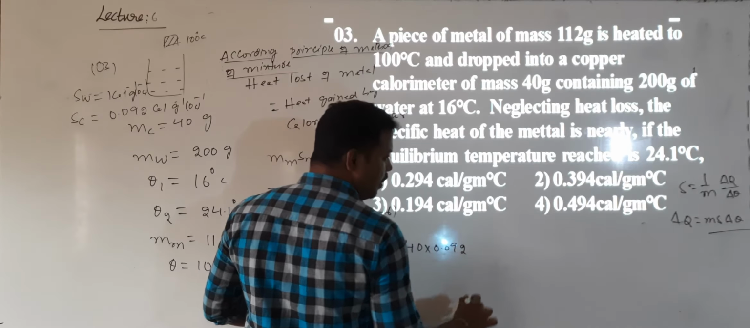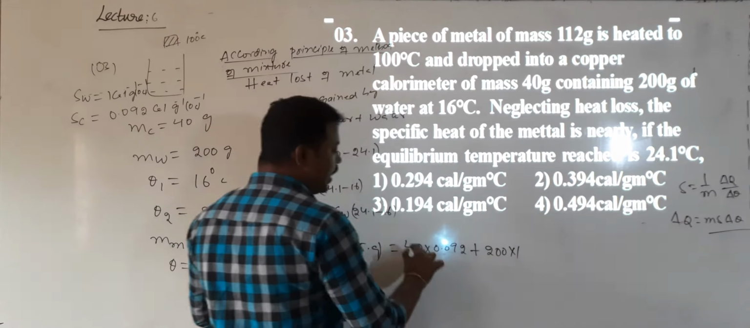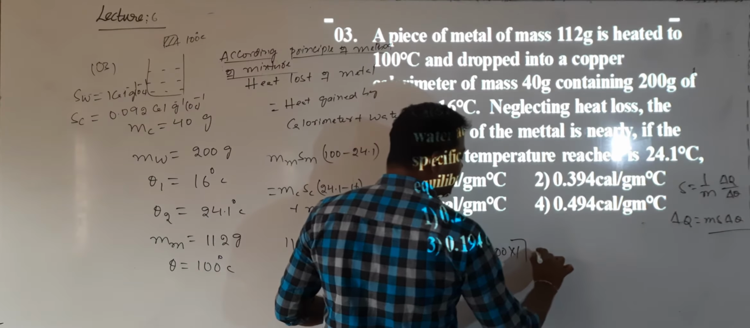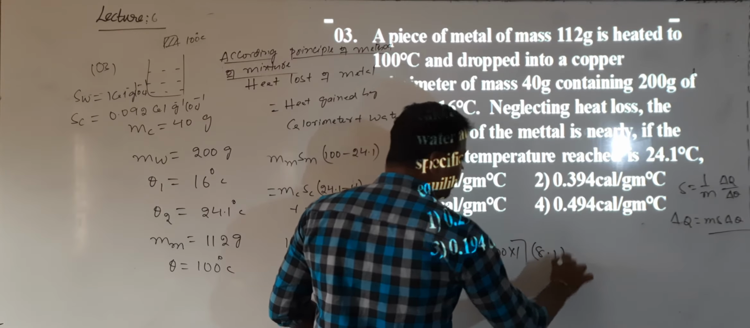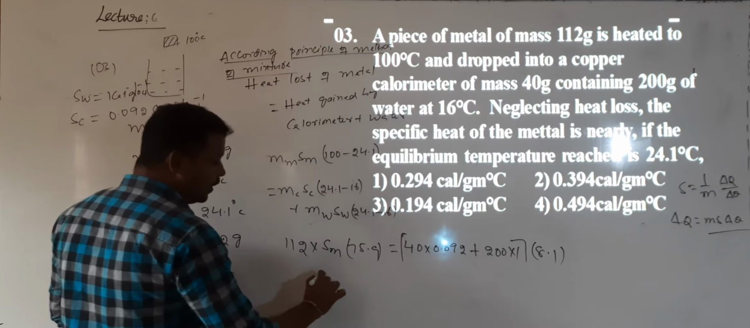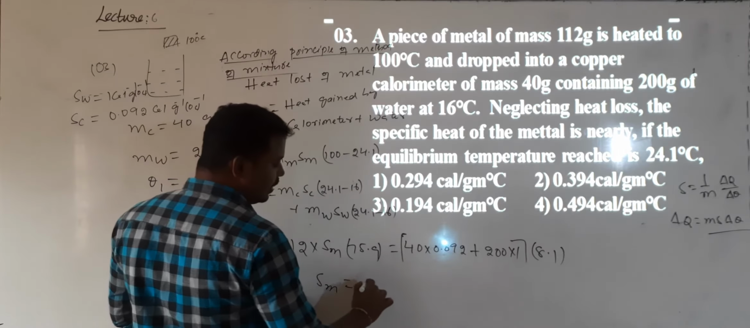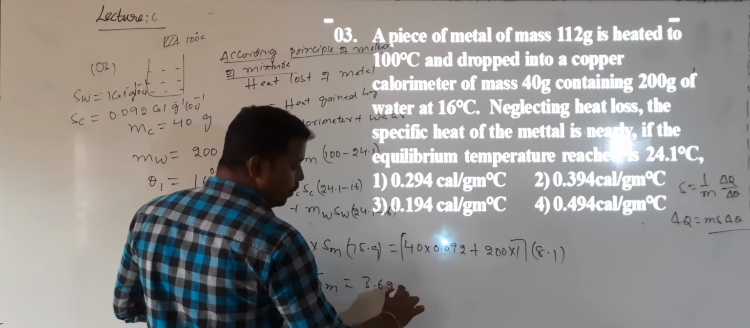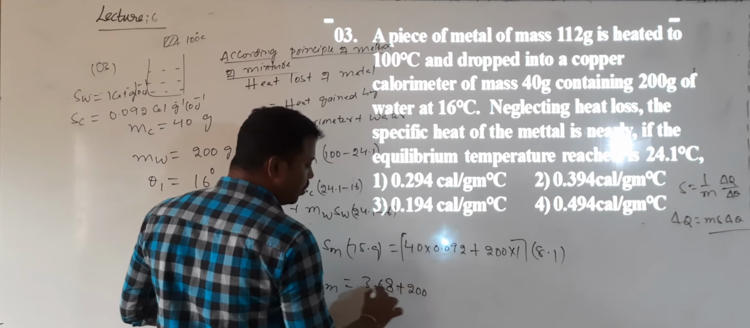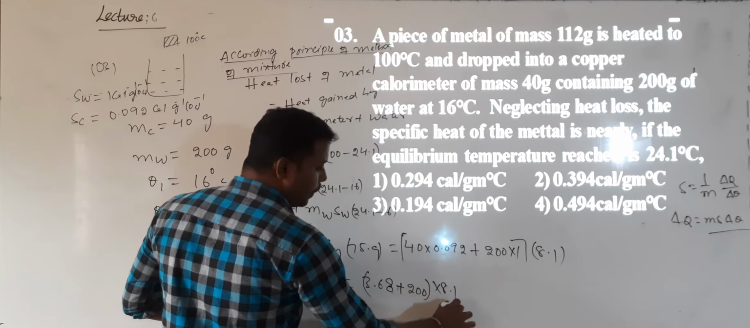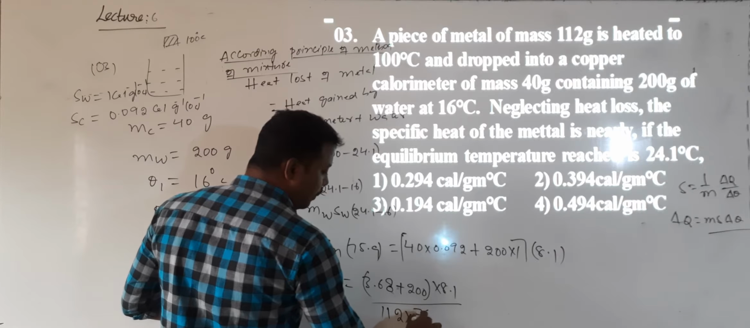0.092 plus water mass is 200, specific heat of water is 1. In both of them, can I take the common? So 24.1 minus 16 is 8.1. Now we want to calculate the SM value. SM will be given by 40 into 0.092, which is 3.68, plus 200, into 8.1 by 112 into 75.9.